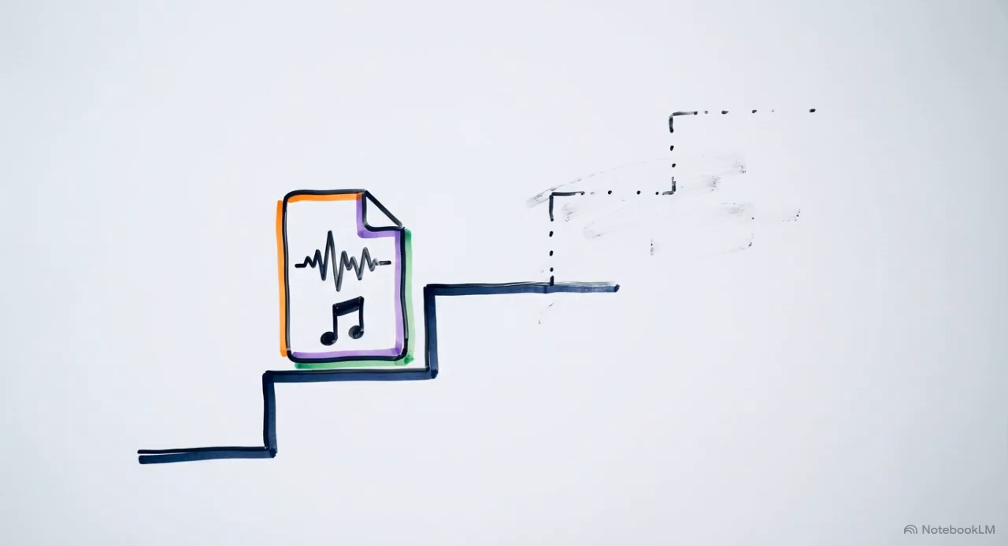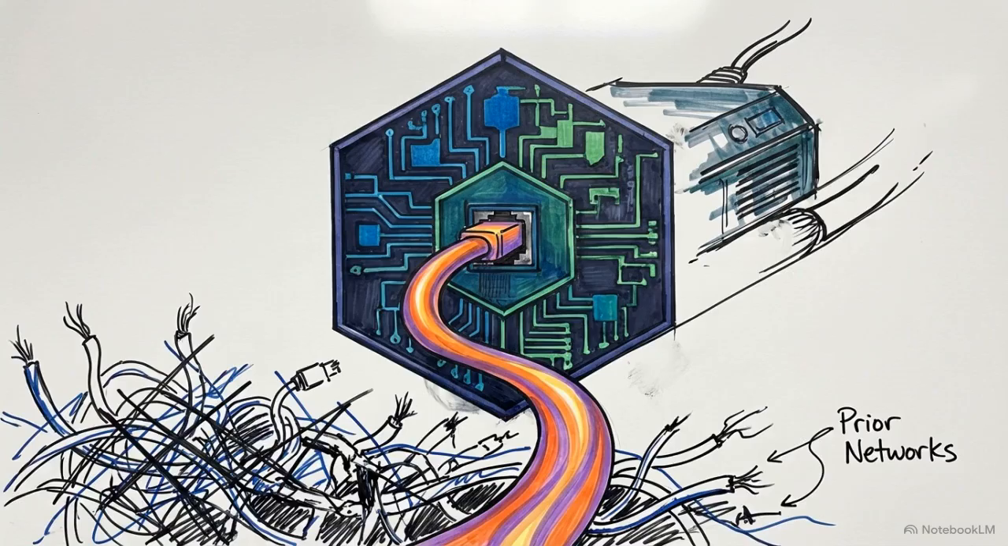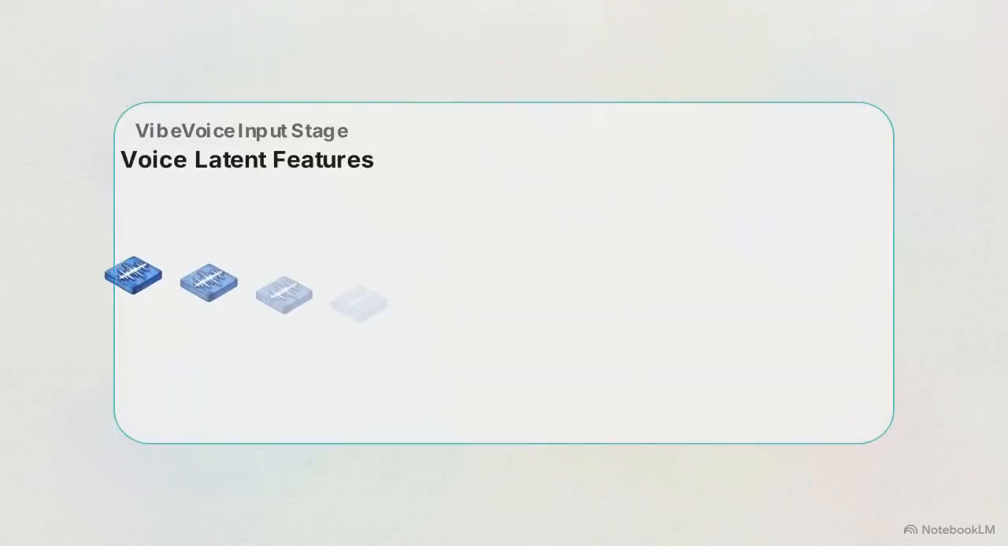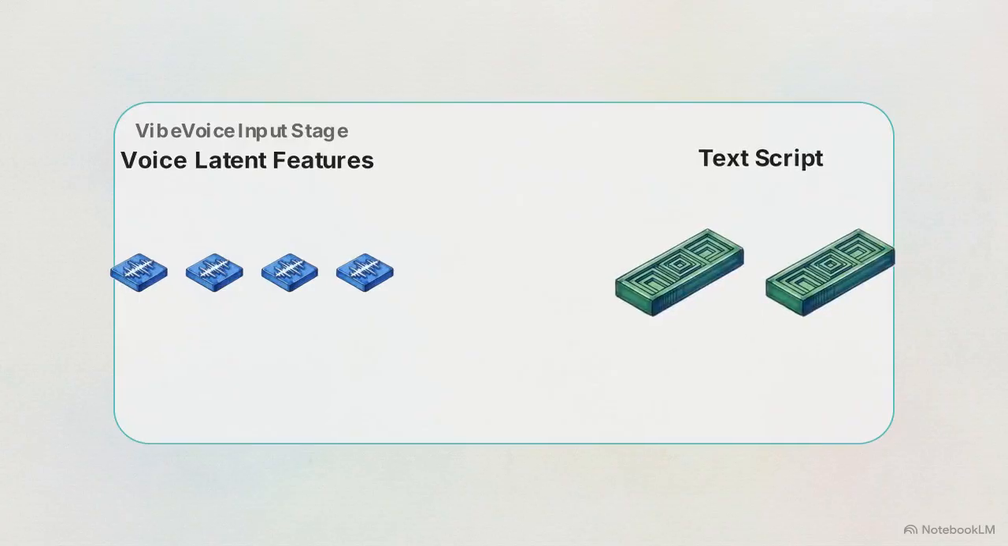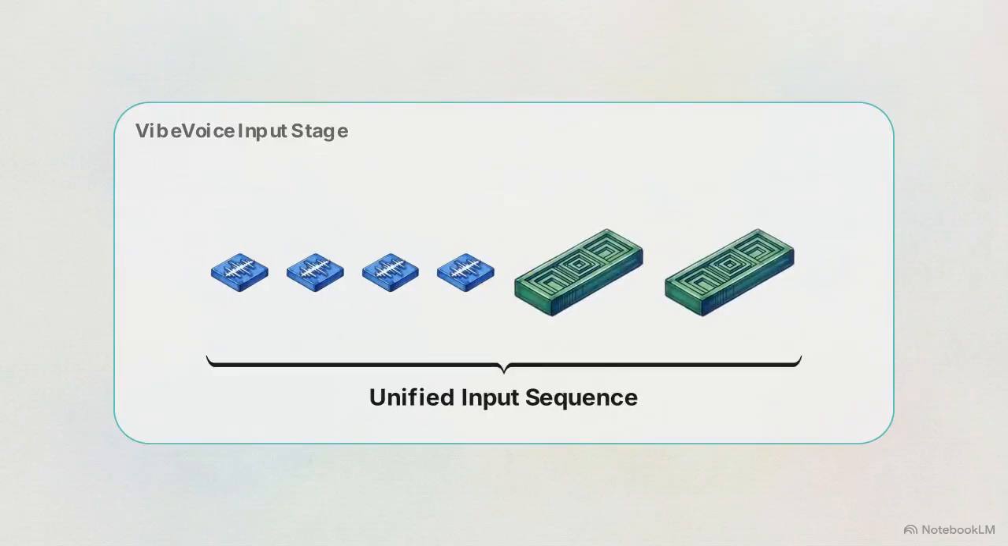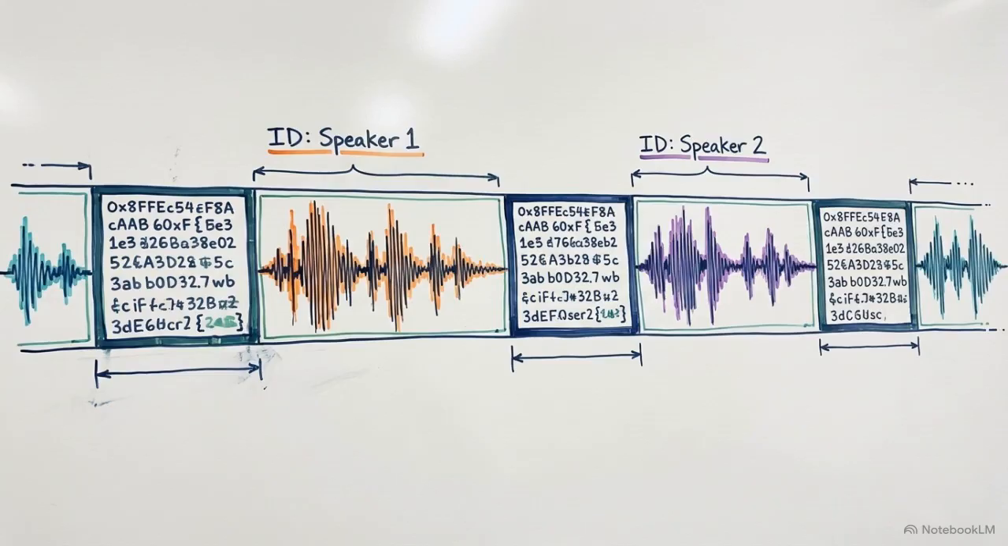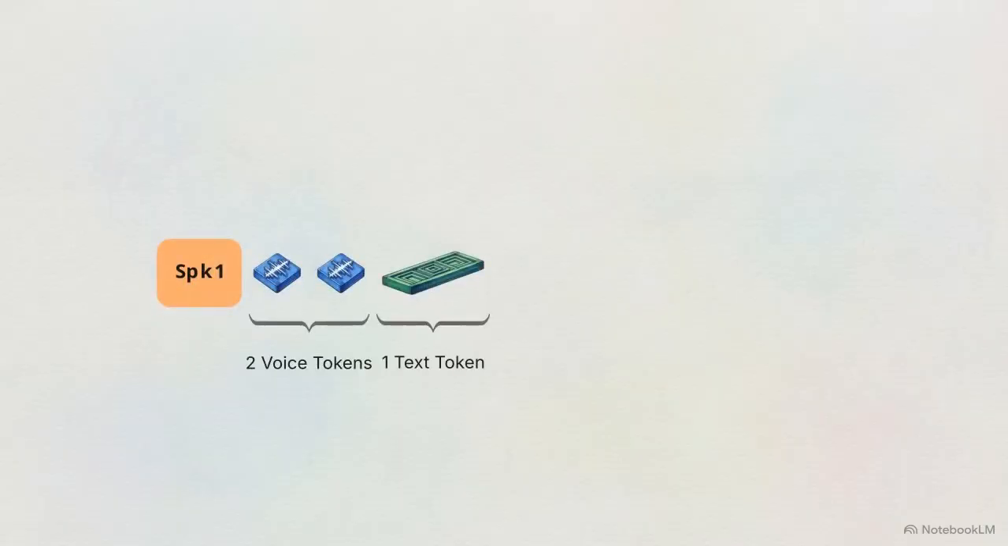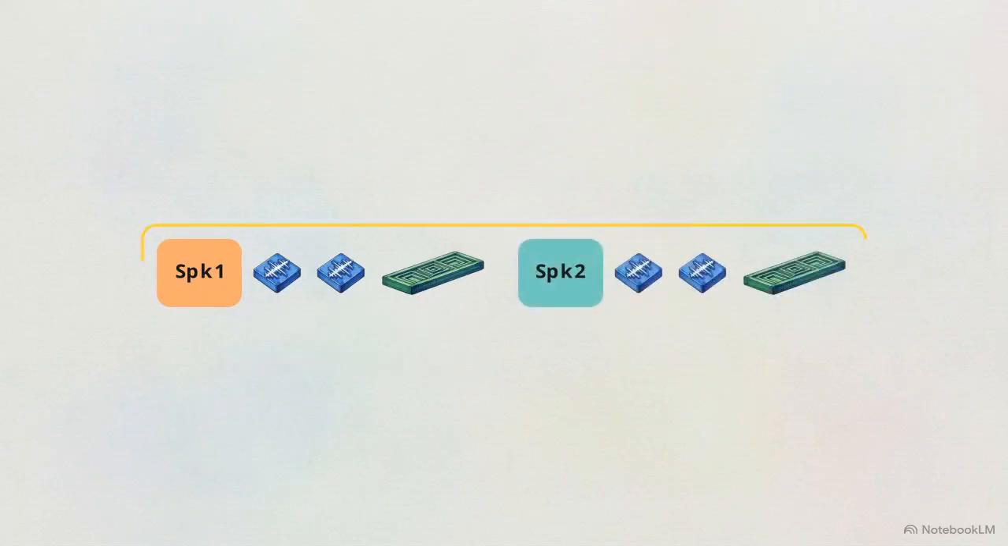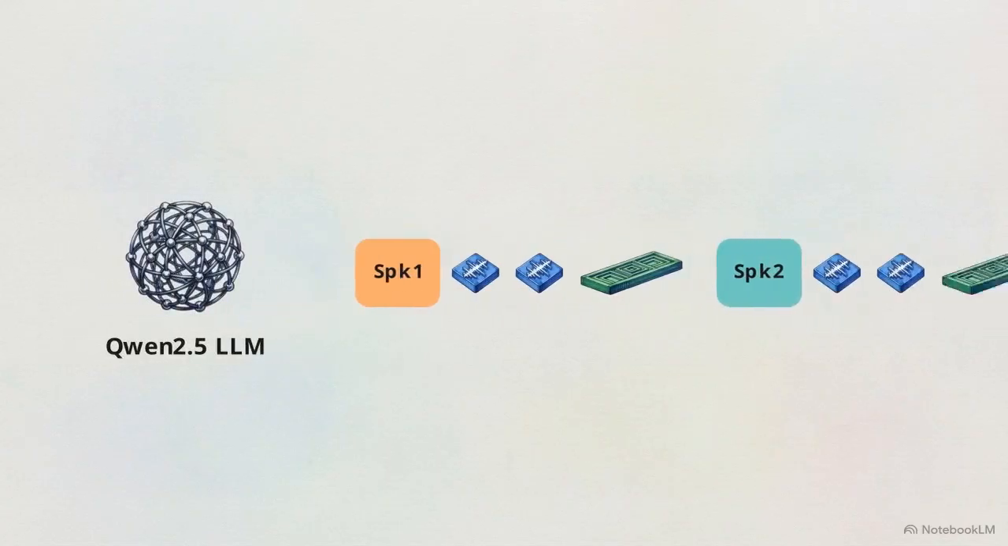Compressing the audio is only the first step. VibeVoice also streamlines how this data is fed into the core LLM, entirely removing the need for complex, separate prior networks. The input prompt is constructed by taking continuous voice latent features and simply concatenating them directly with the text script. These audio and text tokens are interleaved step by step and explicitly tagged with identifiers, tracking exactly which speaker is active at any given moment. This creates a single, unified hybrid sequence, Speaker 1's voice and text, followed by Speaker 2's voice and text, fed straight into the sequence model.